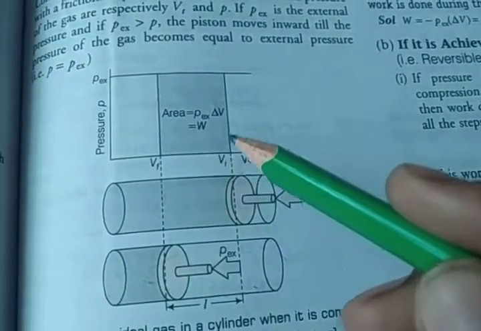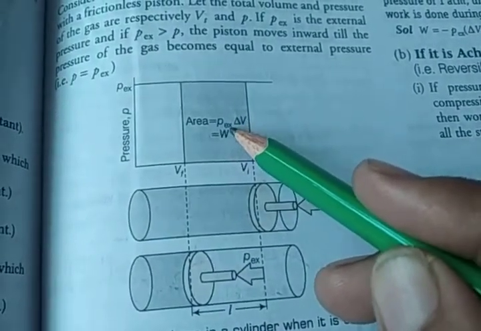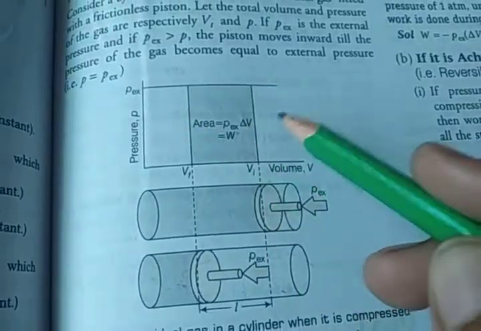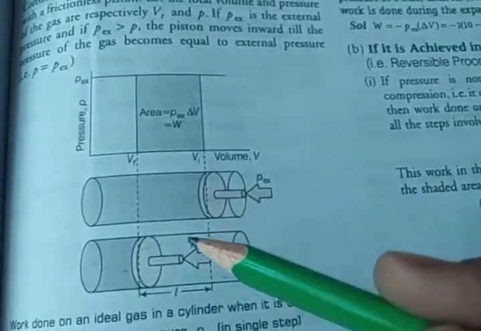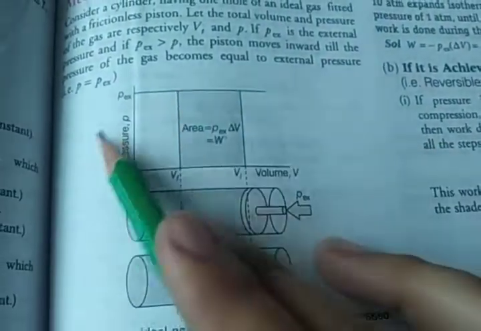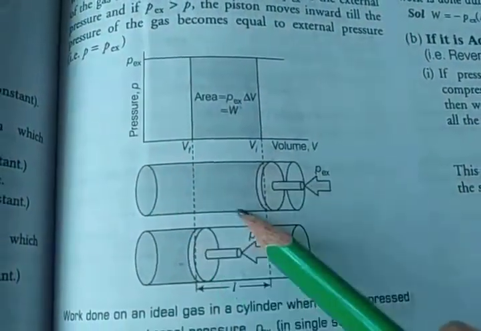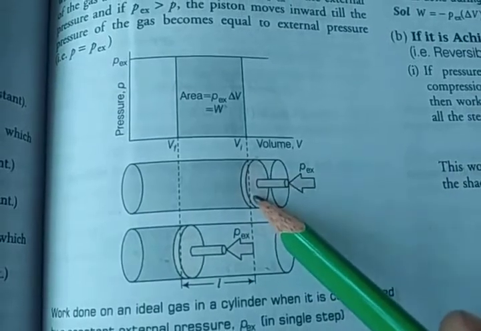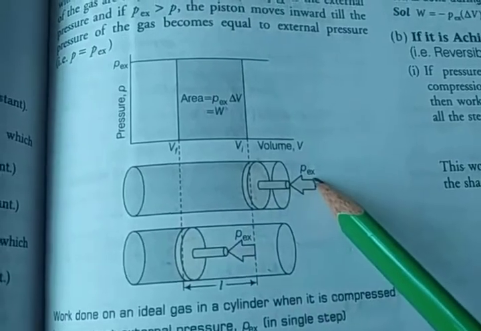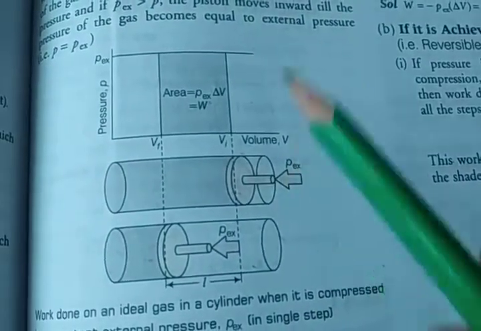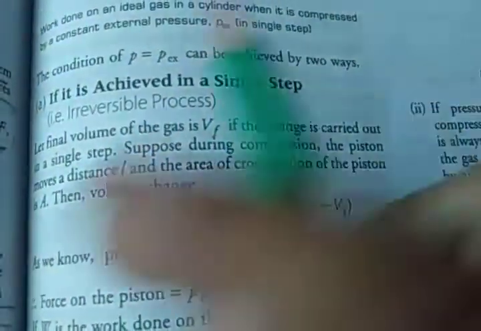If the external pressure PEX is greater than P, the piston moves inwards till the pressure of the gas becomes equal to the external pressure, P is equal to PEX. This is the work done by an ideal gas in a cylinder with piston. When it is compressed by the constant external pressure PEX, the condition is P equal to PEX, and it is achieved in a single step.